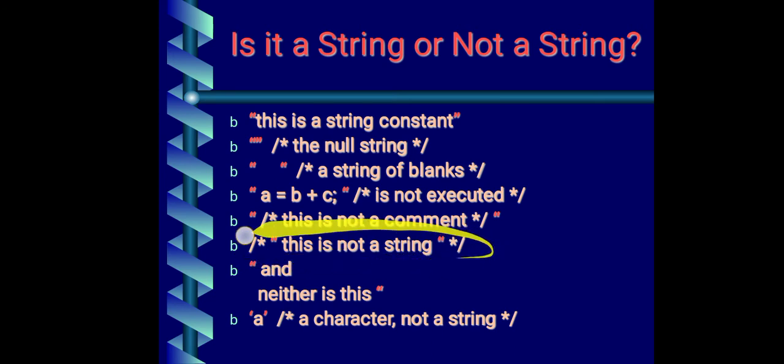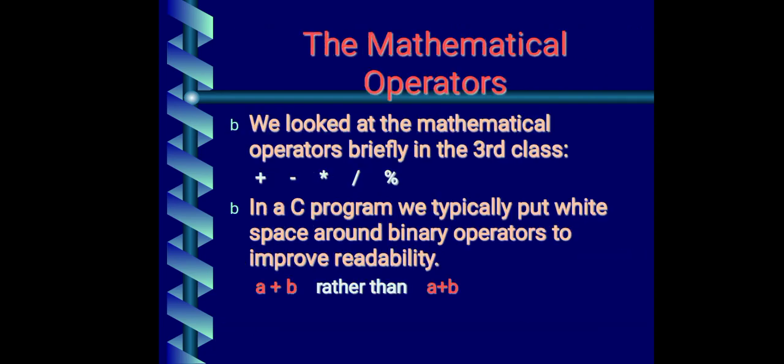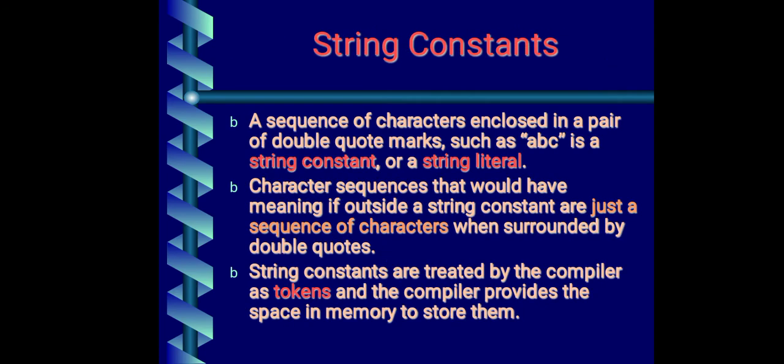This is a comment line. Okay. So no error will be generated here because it is not a string. And this is a character. A character, not a string. Okay. This is a character and it is not a string.